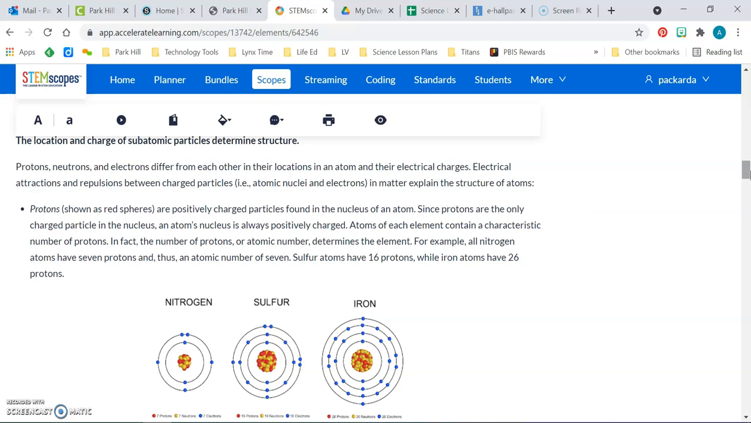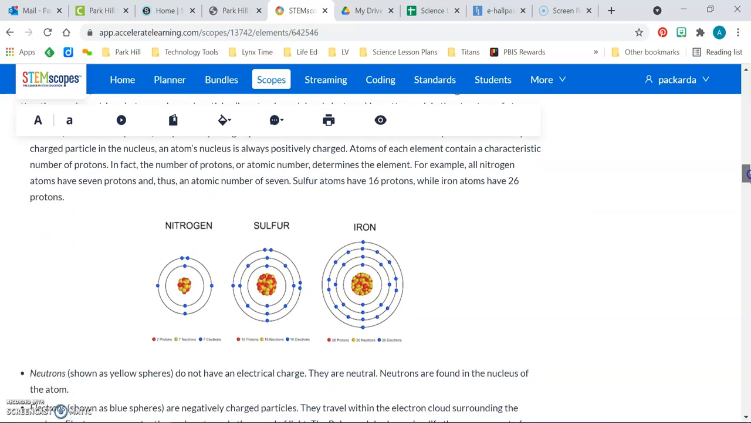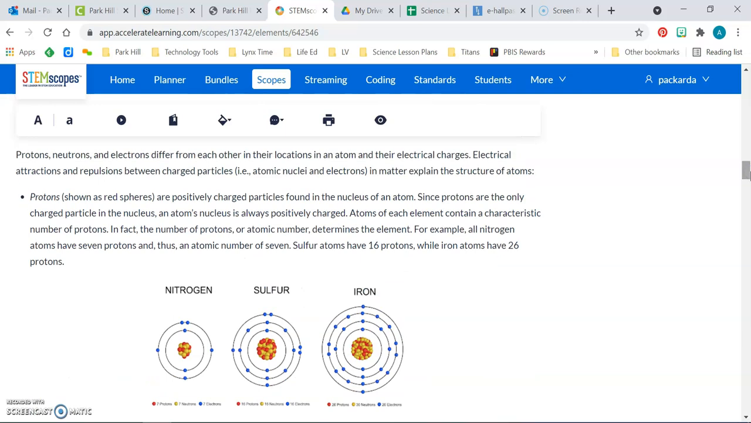Protons, shown as red spheres, are positively charged particles found in the nucleus of an atom. Since protons are the only charged particle in the nucleus, an atom's nucleus is always positively charged. Atoms of each element contain a characteristic number of protons. In fact, the number of protons, or atomic number, determines the element. For example, all nitrogen atoms have 7 protons, and thus an atomic number of 7. Sulfur atoms have 16 protons, while iron atoms have 26 protons.